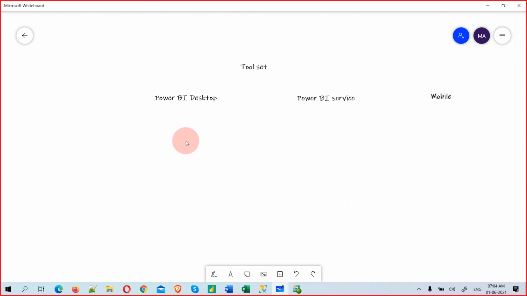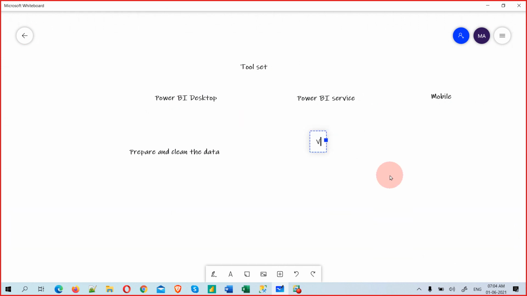But what will it do? It will do again three things. What are they? It will prepare and clean the data. This is one thing, and the other one is visualizations.